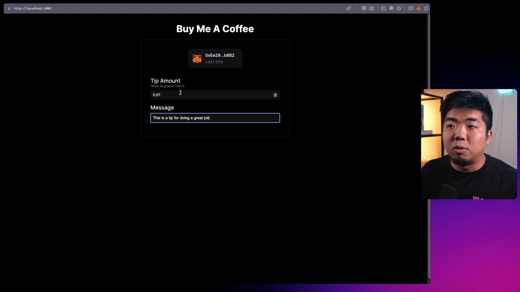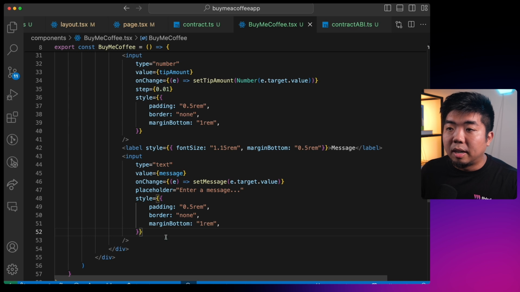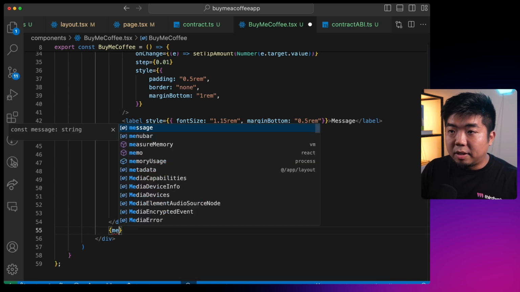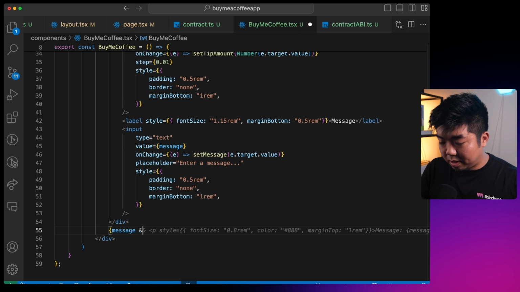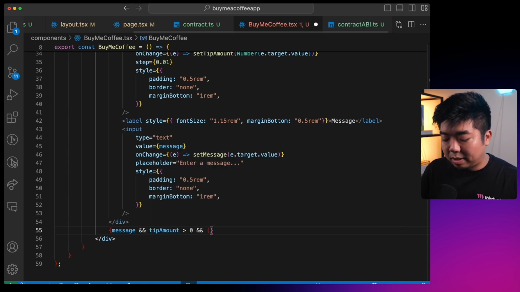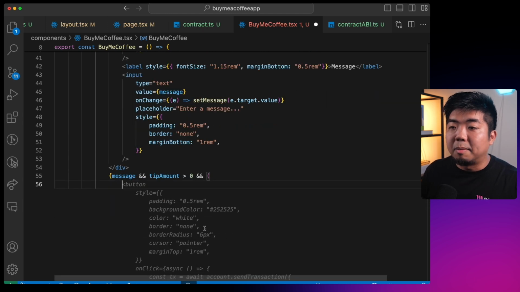We want to make sure that the user fills out these two things prior to being able to press the transaction button. So we're going to come here, and under this div, we're going to say, hey, there needs to be a message and the tip amount needs to be greater than 0. If it is, then we can display the button.